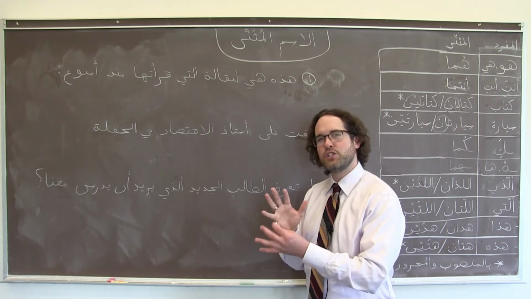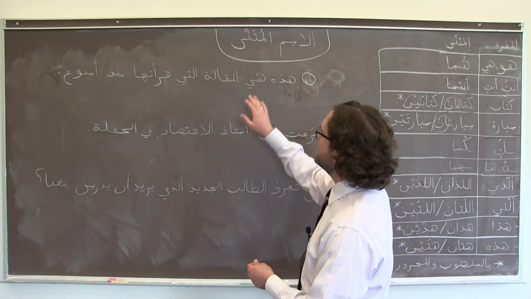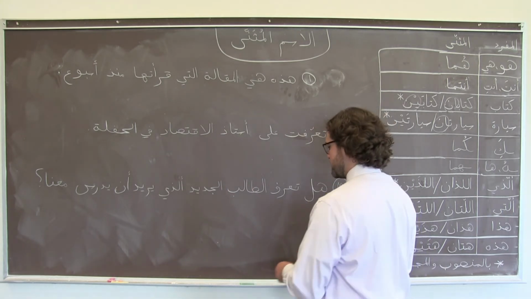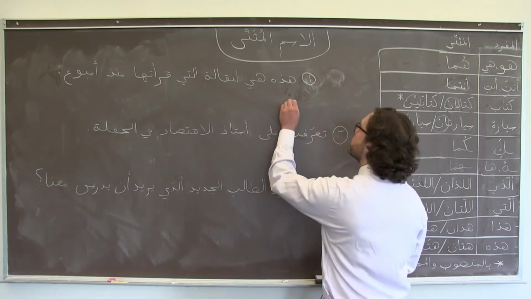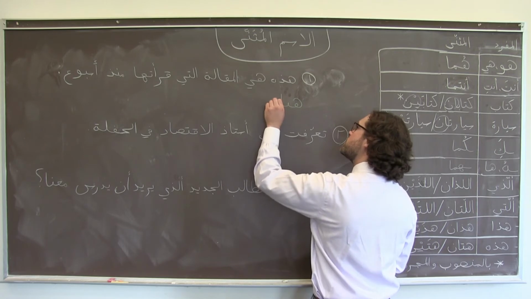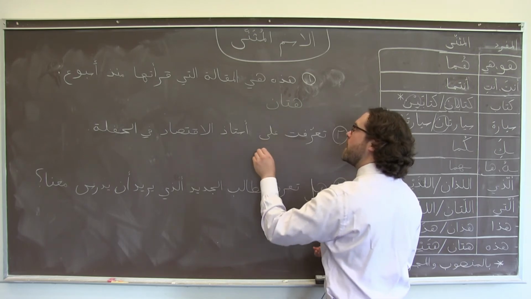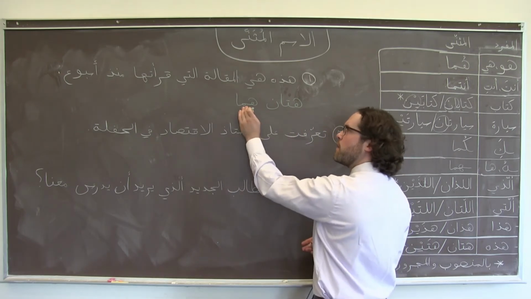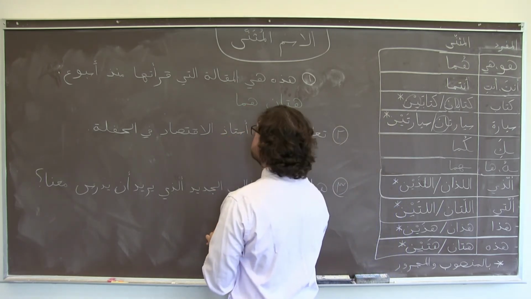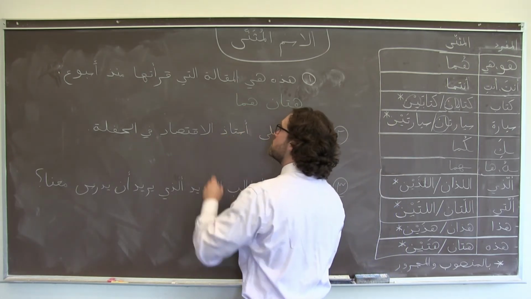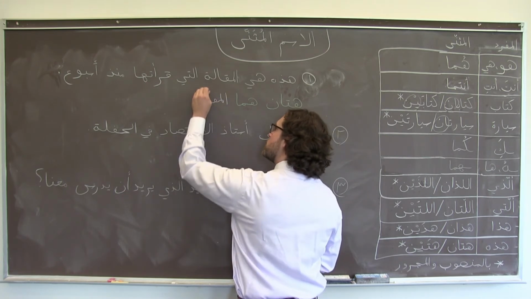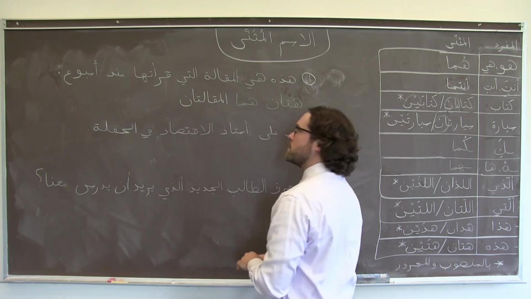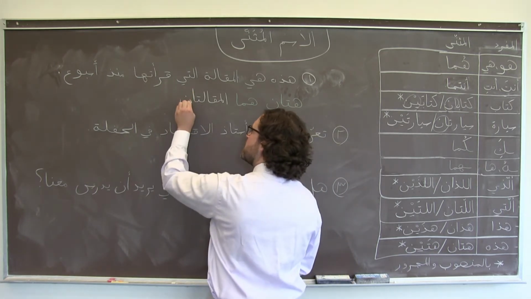We have to change a bunch of things in this sentence. هذه, just for one feminine singular object. So instead I would say هاتان هما. These here are the two articles. المقالتان.